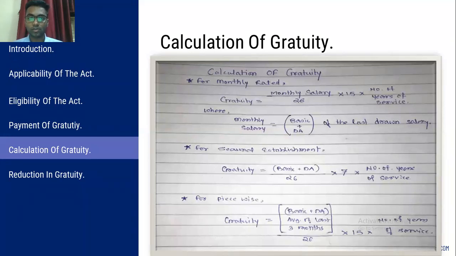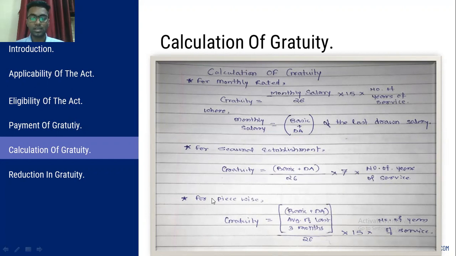Now we'll see the calculations of the gratuity. Here the calculation is on monthly basis, seasonal establishment and piecewise. For monthly basis, gratuity is calculated as monthly salary divided by 26, into 15, into number of years of service, that is how many years the person has given service to the establishment, where the monthly salary is calculated as basic plus DA of the last drawn salary. We have to take the last drawn salary of that person. For seasonal establishment, gratuity is calculated as basic plus DA divided by 26 into 7. Here the multiplying factor is 7, into number of years of service.